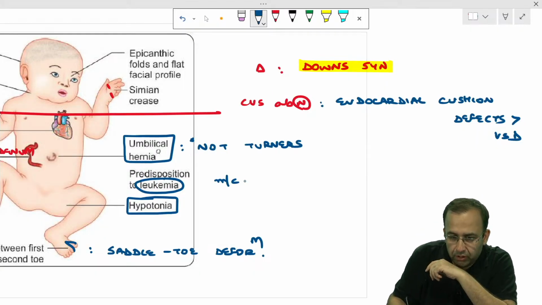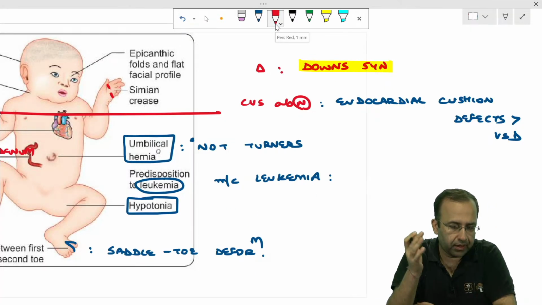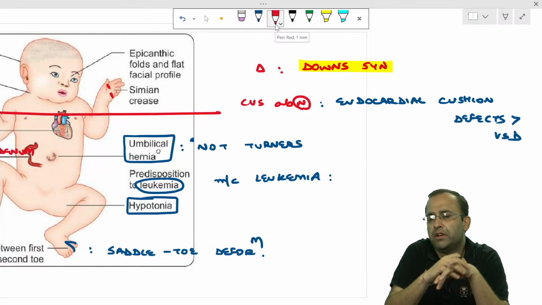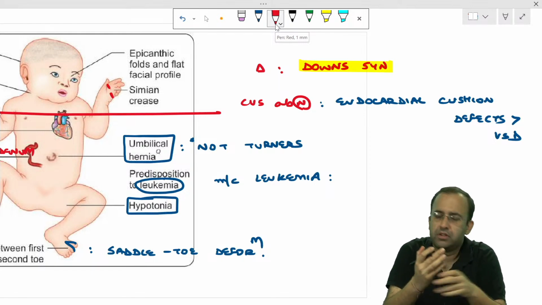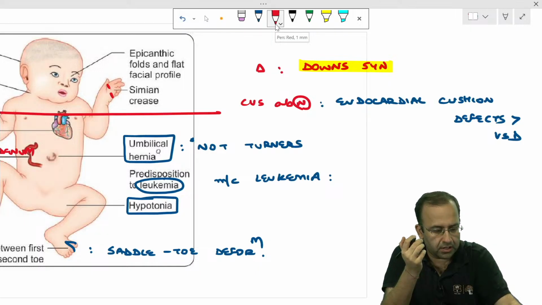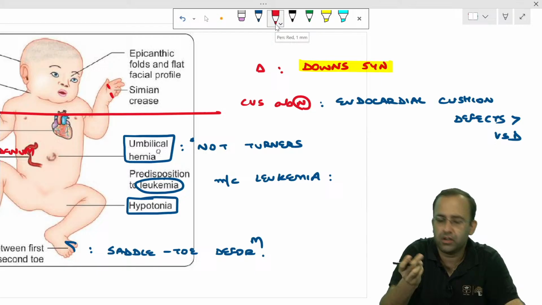Which is the most common leukemia seen in Downs? Tell me the answer to this also. I'm waiting for your answer. Most common leukemia, very commonly asked. Most common leukemia associated with Down's. When we talk of Down syndrome, what comes to your mind? Downs is seen in children or adults? It is seen in children.